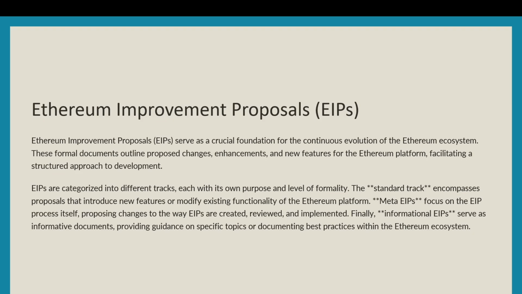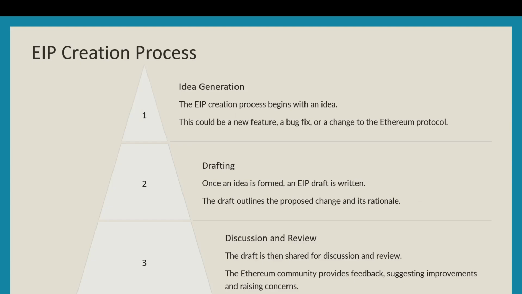The standard track encompasses proposals that introduce new features or modify existing functionality of the Ethereum platform. Meta EIPs focus on the EIP process itself, proposing changes to the ways EIPs are created, reviewed, and implemented. Finally, informational EIPs serve as informative documents, providing guidance on specific topics or documenting best practices within the Ethereum ecosystem.